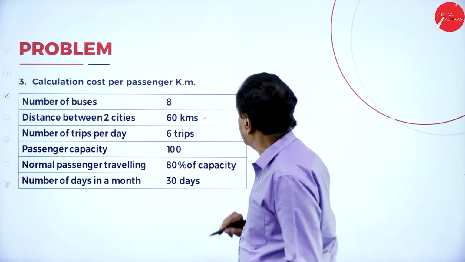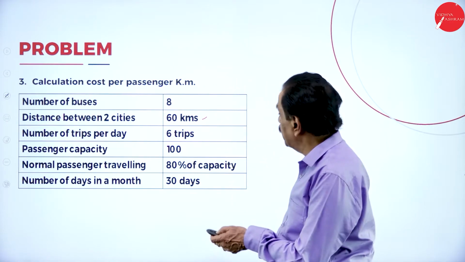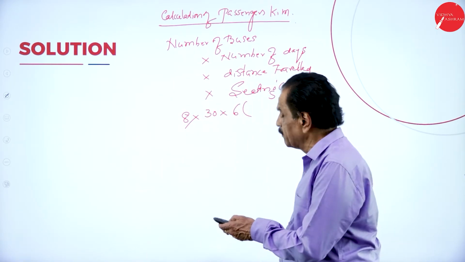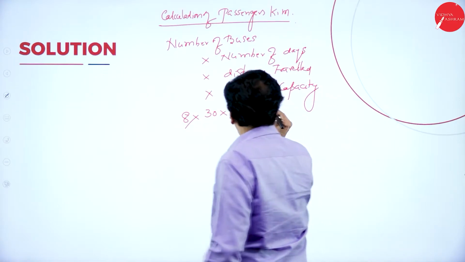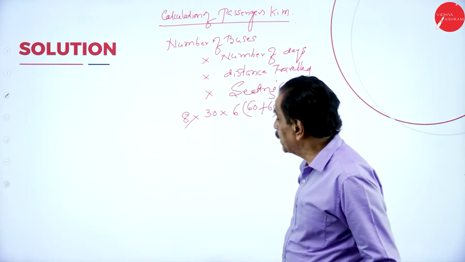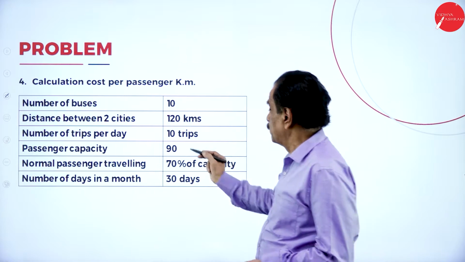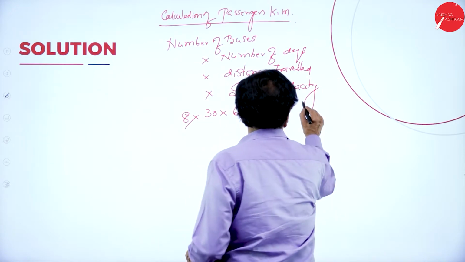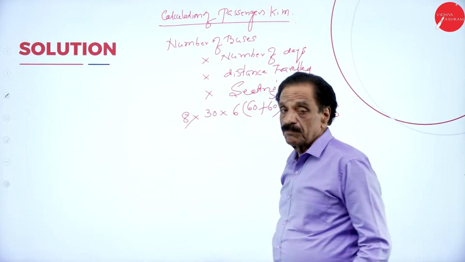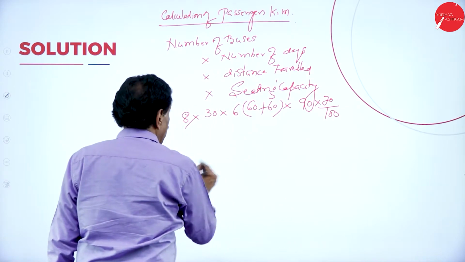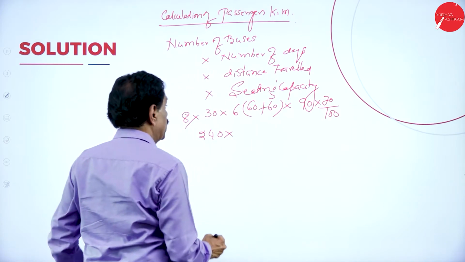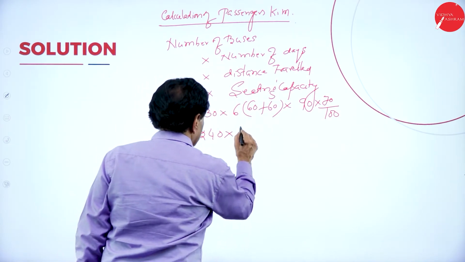How many trips did they make? 6 trips. 6 into, what's the distance traveled? 60 kilometers going, 60 coming, into your seating capacity, passenger 90, but only 70% occupies. 60 plus 60 is 120. 120 into 6, 720.